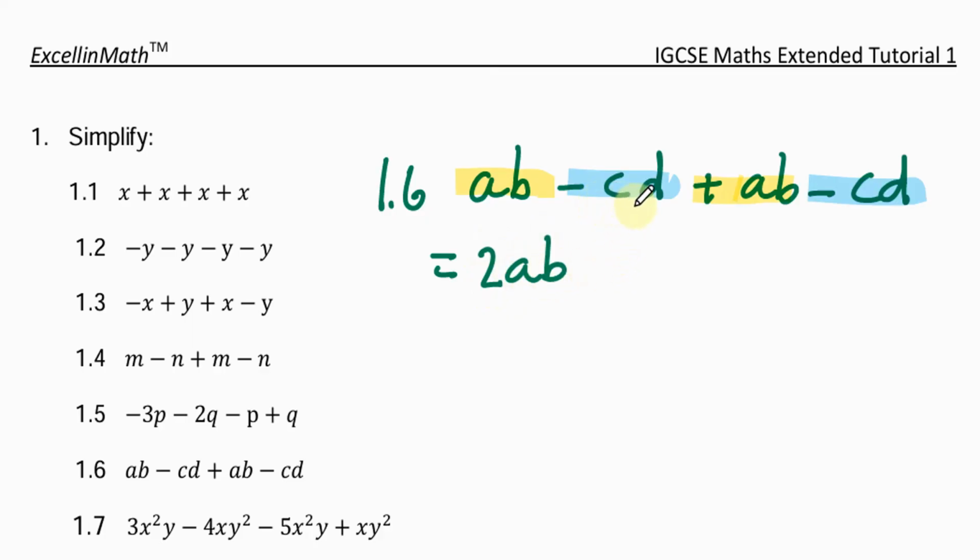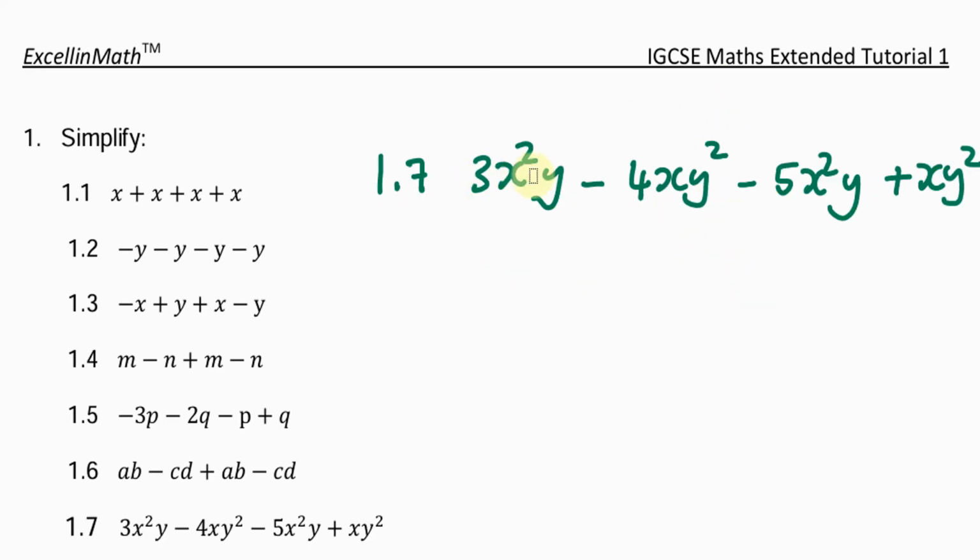Then we have negative CD minus CD. Now remember there's a 1 here that we don't write. So what is negative 1 minus 1? Of course it's negative 2. So negative 1 CD minus 1 CD will give us negative 2 CD.